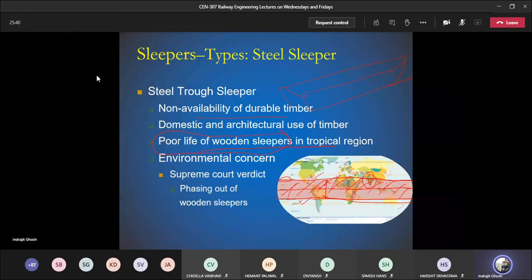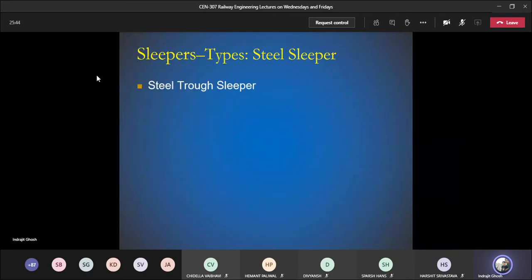So then the steel trough sleeper concept came. So there is some basic information. So steel trough sleeper, broad gauge 81 kg, MG 35 kg. I really doubt this number. Somebody, can you please check this number from other sources, whether for meter gauge it is 35 kg or not.